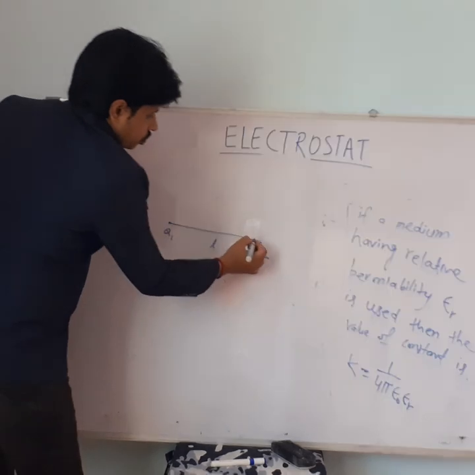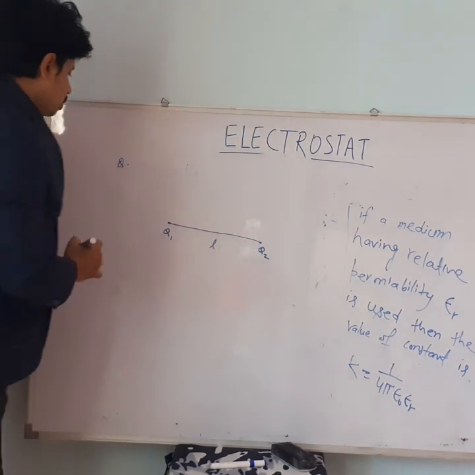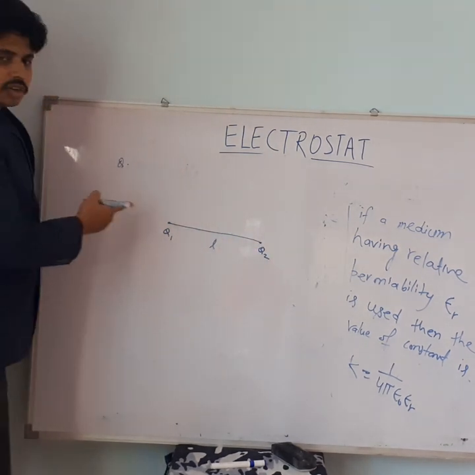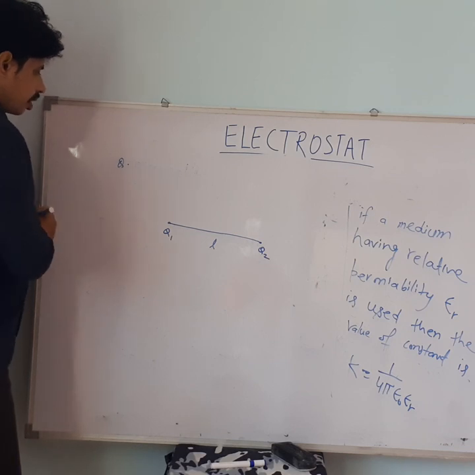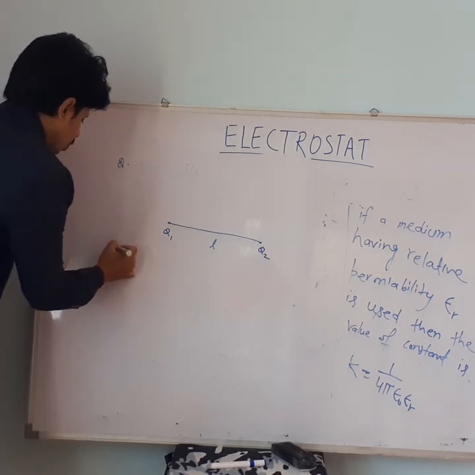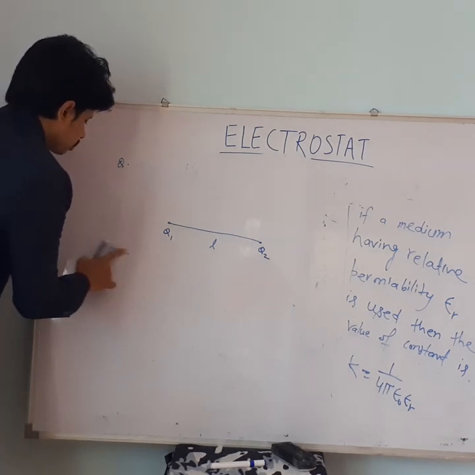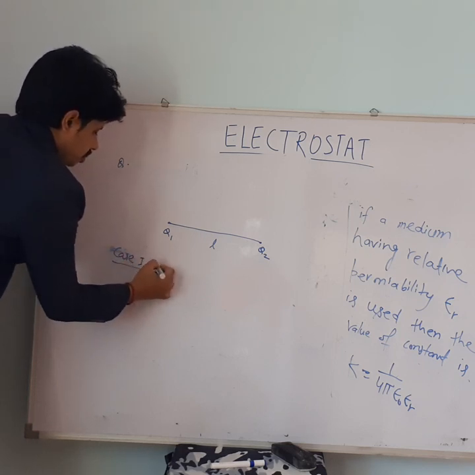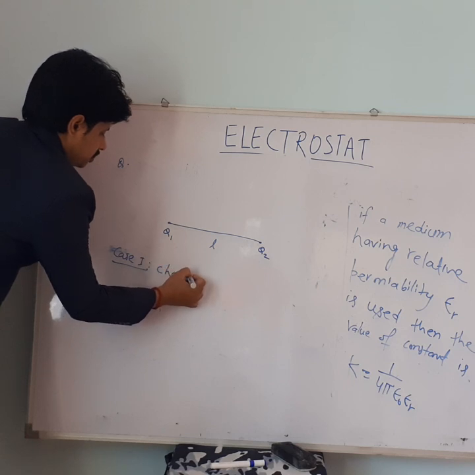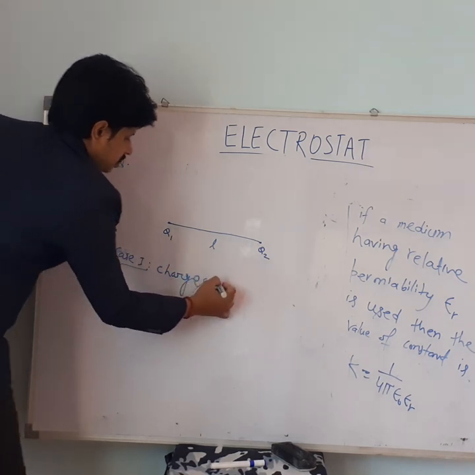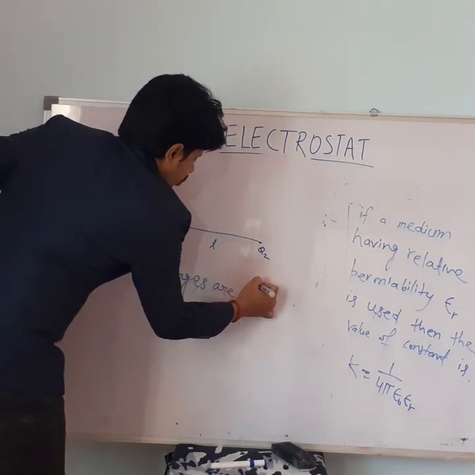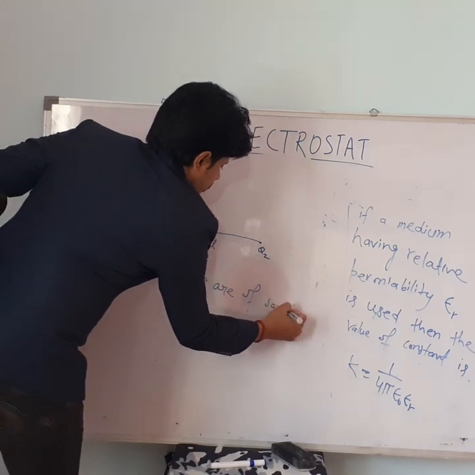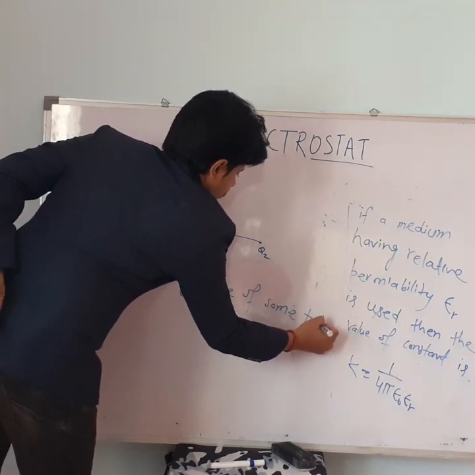Now let the charges be of the same type. So I take case 1: charges are of the same type.